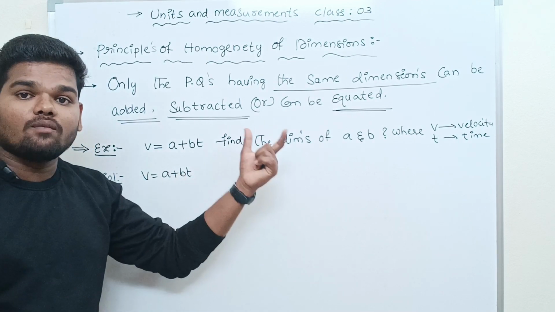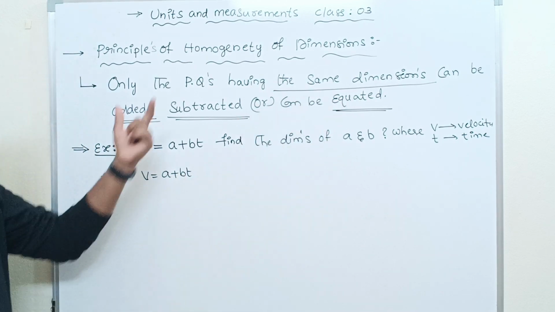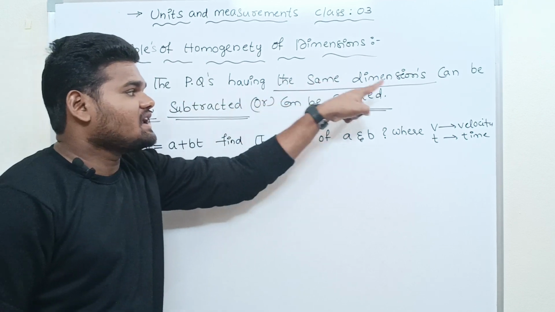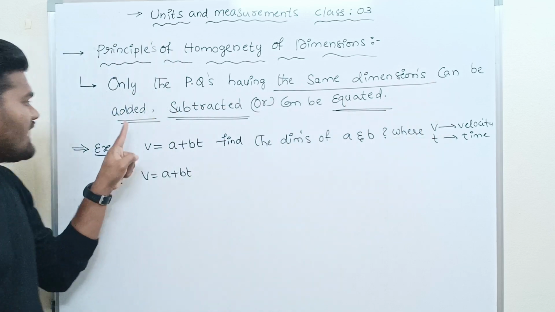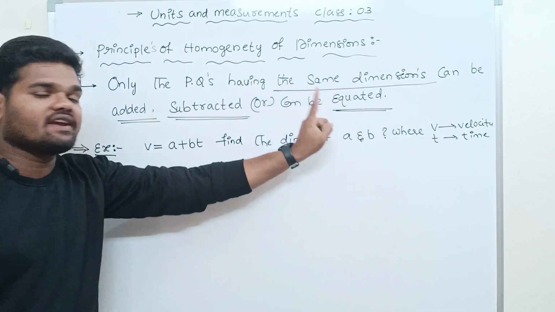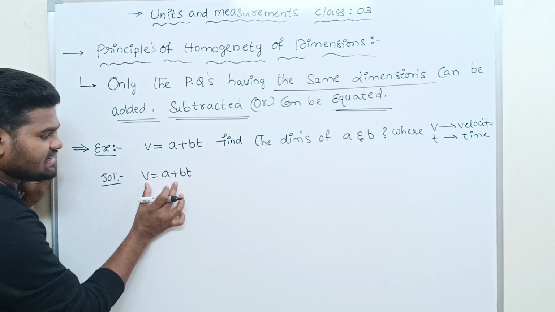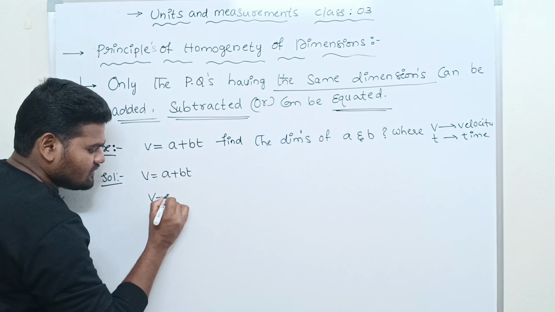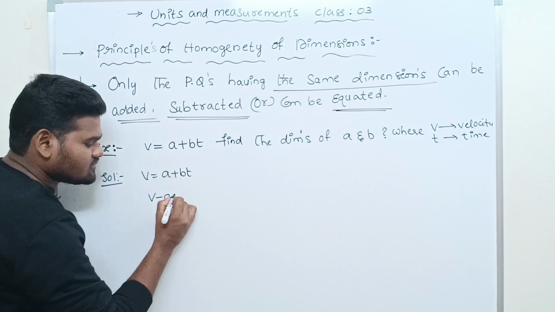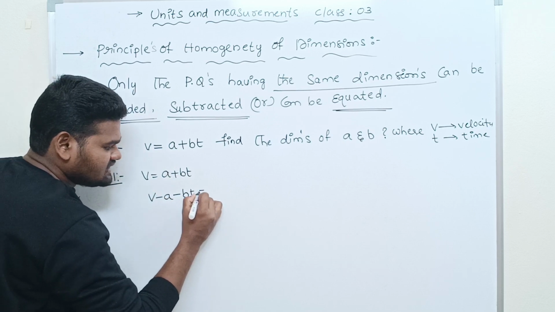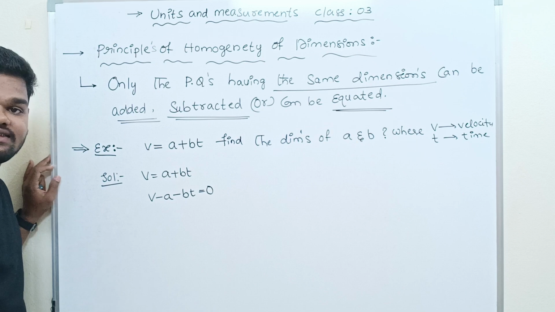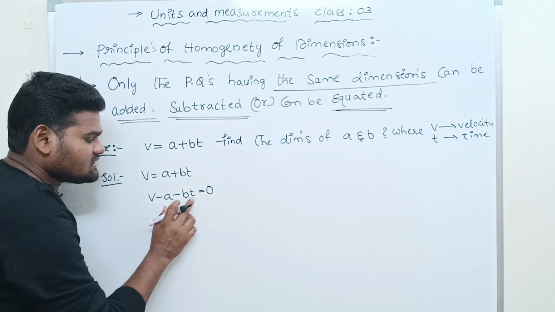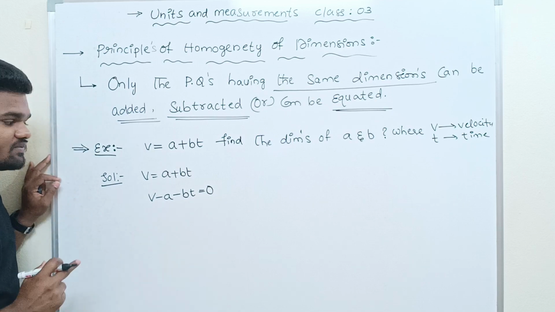According to the principle of homogeneity of dimensions, the definition says the physical quantities having the same dimensions can be added, subtracted, or equated. I'm just rewriting this equation: if a comes to this side it becomes minus a, and bt comes to this side as minus bt, so v - a - bt = 0.